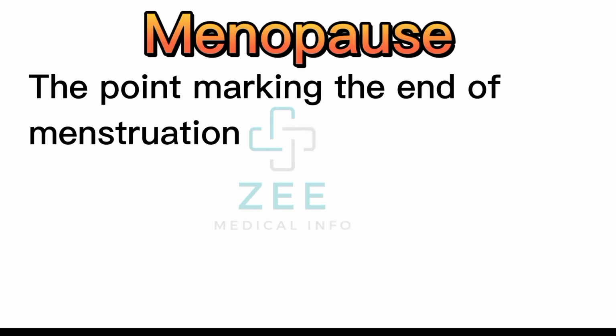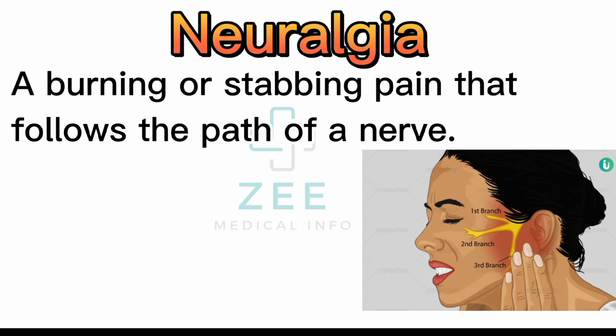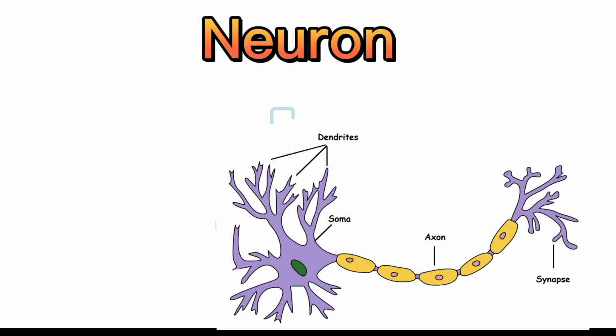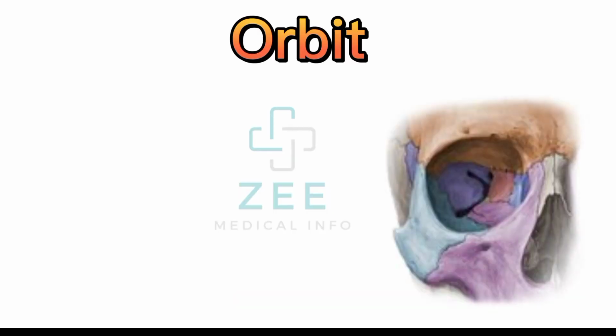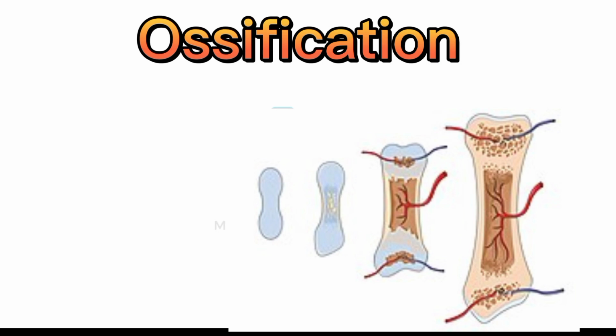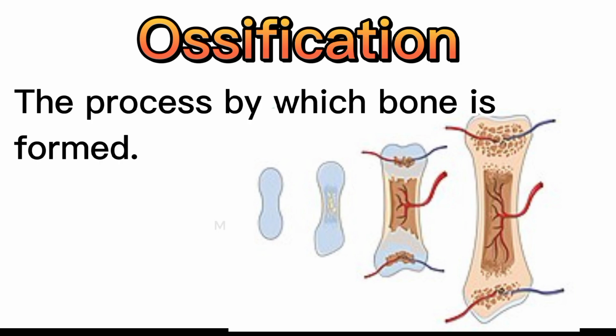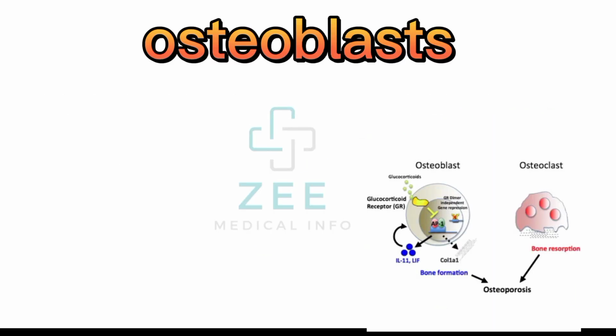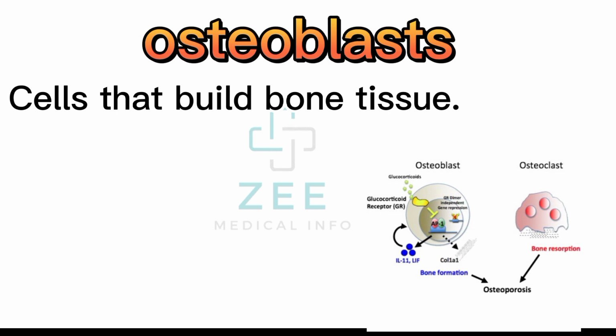Menopause: the point marking the end of menstruation. Neuralgia: a burning or stabbing pain that follows the path of a nerve. Neuron: a nerve cell. Orbit: the bony socket that holds the eyeball. Ossification: the process by which bone is formed. Osteoblasts: cells that build bone tissue.